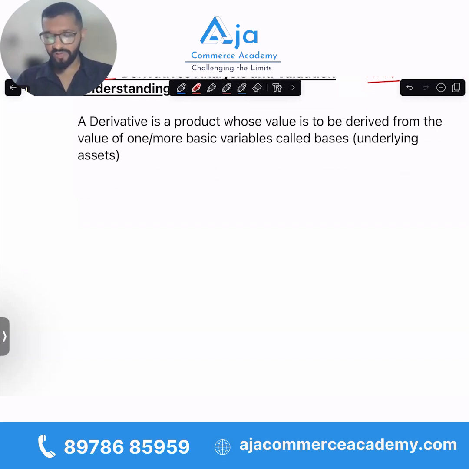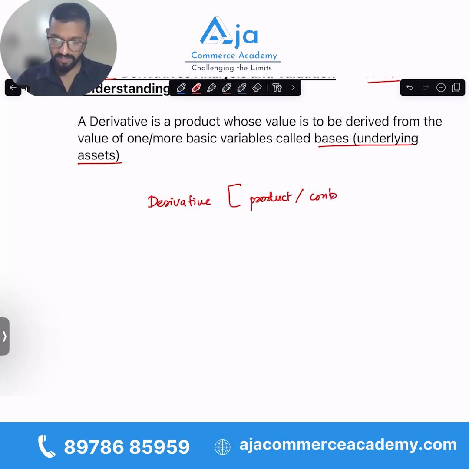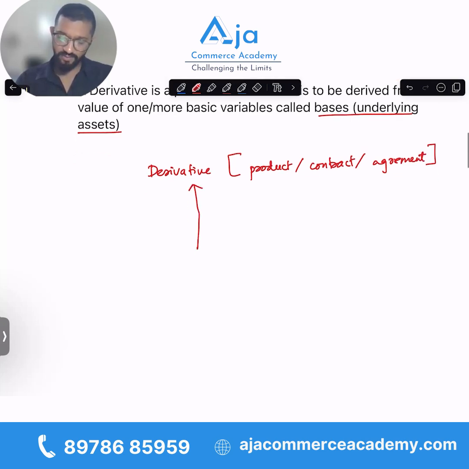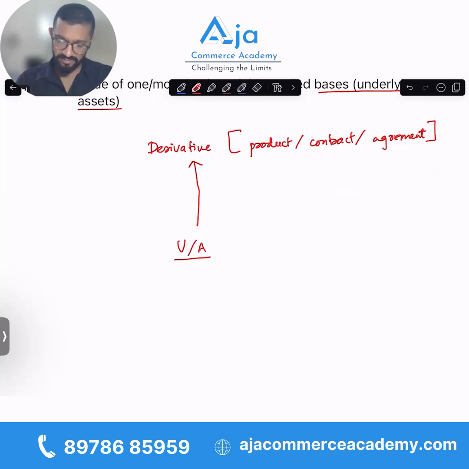Derivative is a product whose value is to be derived from the value of one or more basic variable called basis or underlying assets. This looks quite confusing, right? It says there is a derivative and this could be a product, or let us say it could be a contract or agreement. But the problem is this derivative derives its value from an underlying asset. The value of this underlying asset decides the value of this derivative.